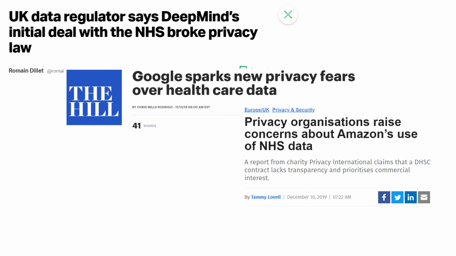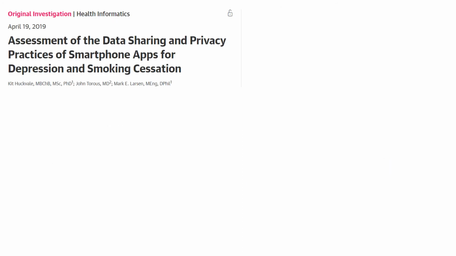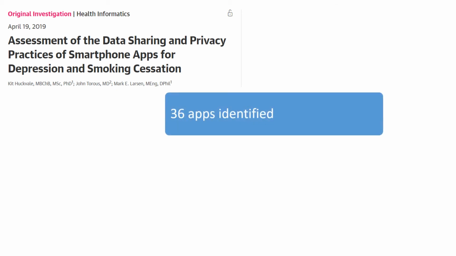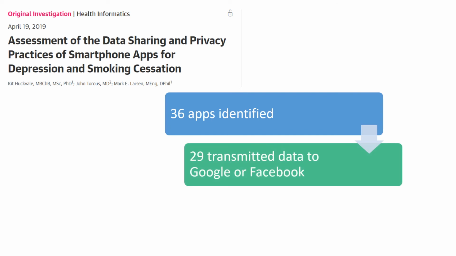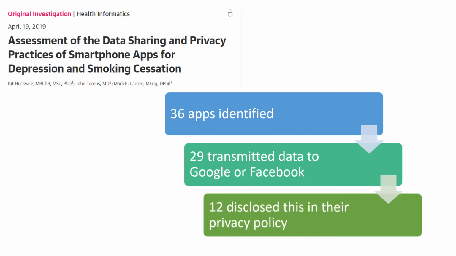Also, a couple years ago, there was some concern about release of NHS data to private companies like Google and Amazon that raised a lot of eyebrows. In addition, there was a paper published a couple years ago by John Torous and colleagues where they looked at the data sharing and privacy practices of various smartphone apps. They identified 36 apps, of which 29 actually transmitted their data to Google or Facebook, and only 12 of those apps actually disclosed this in their privacy policy.